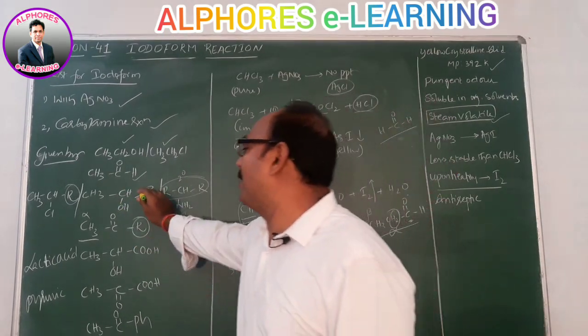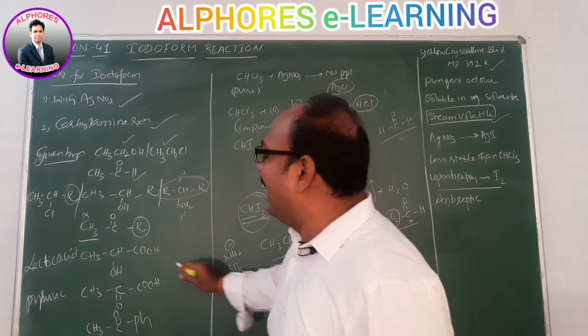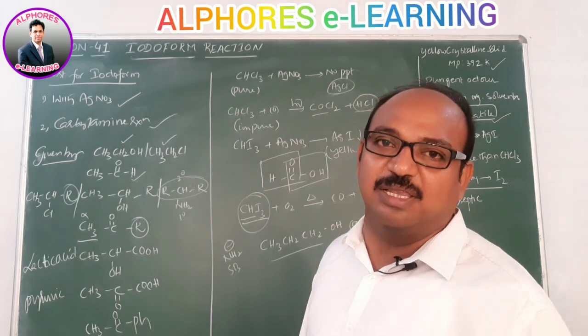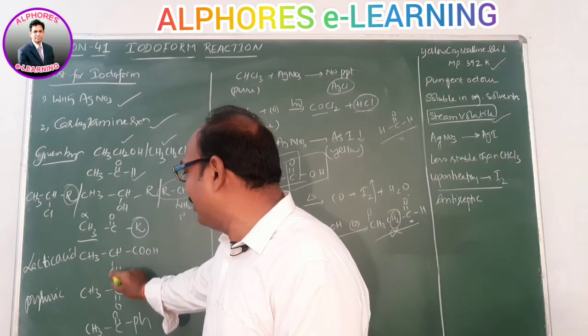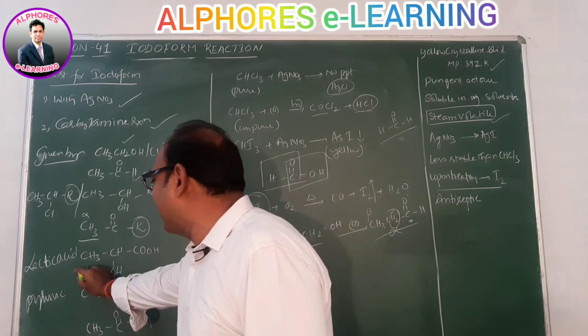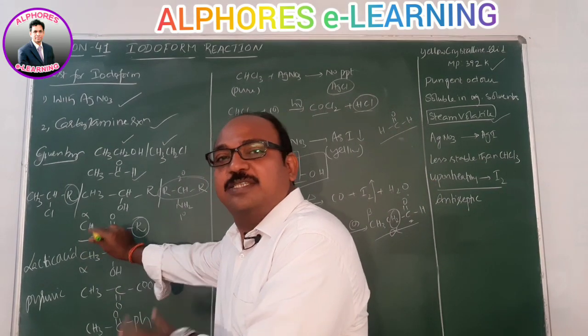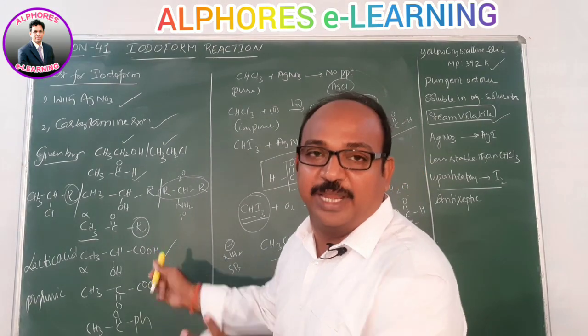The 2-alkanol upon oxidation gives a ketone. And lactic acid, an alpha hydroxy carboxylic acid, upon oxidation is converted into C double bond O. With respect to this C double bond O, this carbon is alpha carbon, and the alpha carbon again consists of 3 hydrogens. That means lactic acid can perform iodoform reaction.